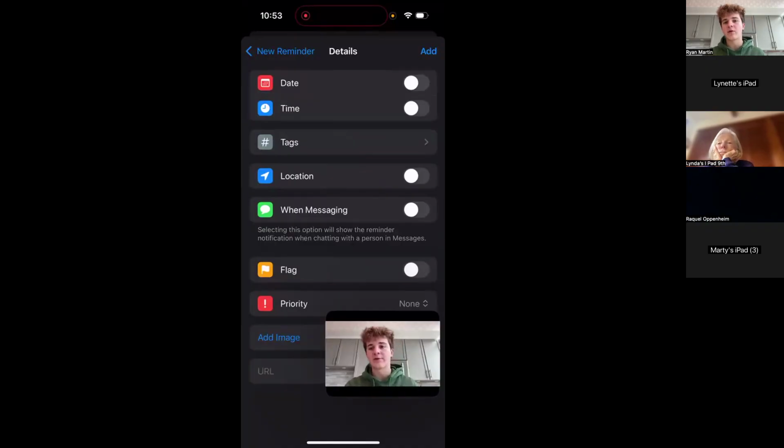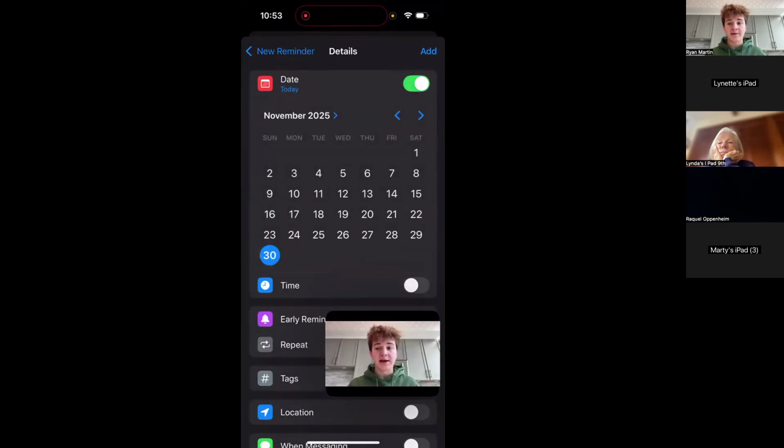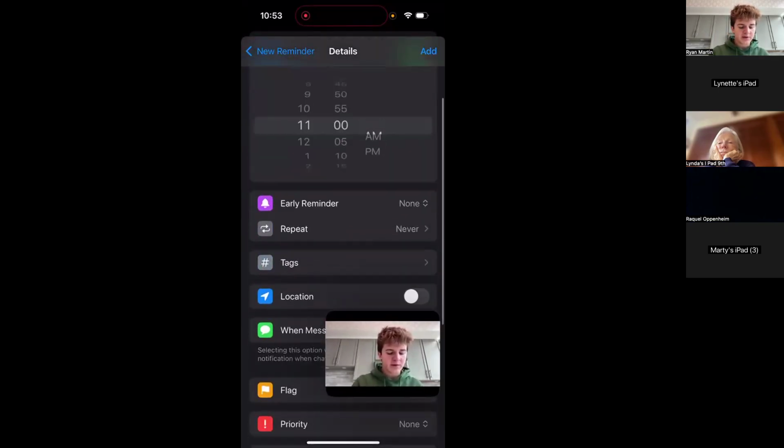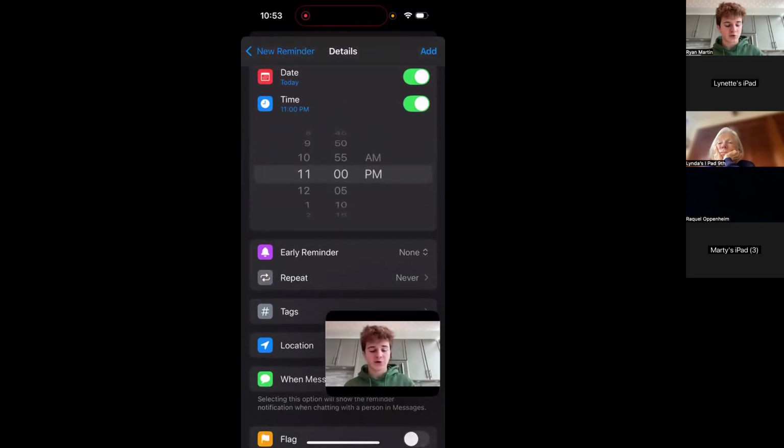So this is really overwhelming, but as soon as you press details, you can set everything about this reminder. So really similarly to calendar, like I was talking about earlier, we can turn on the date. So this is going to be today, November 30th. The time, let's set my haircut to be at 5 p.m. So like I did before, scroll on these dials here to find 5:00 p.m.